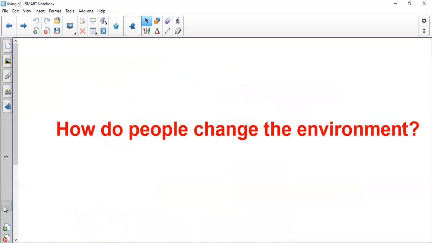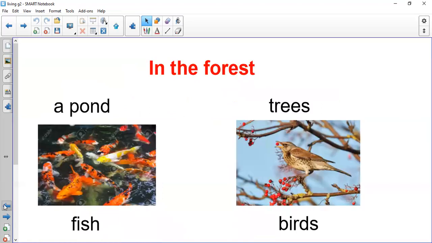There is something else that we discussed last session. The forest is a place where we have many trees, and many trees grow in the forest. The forest is a habitat for many animals, because the forest is full of trees and full of water, like in the shape of ponds or streams. So we can find many things that the animals need in the forest.